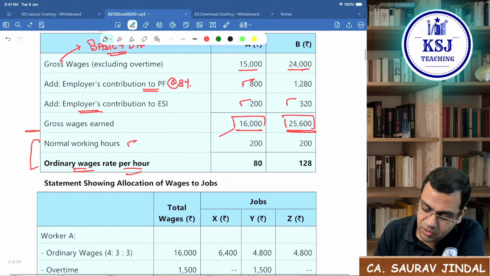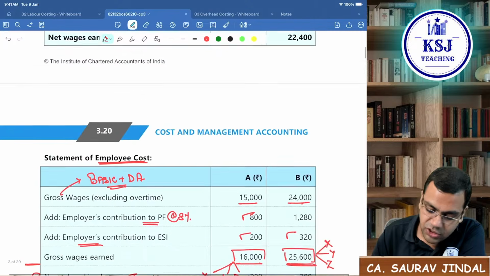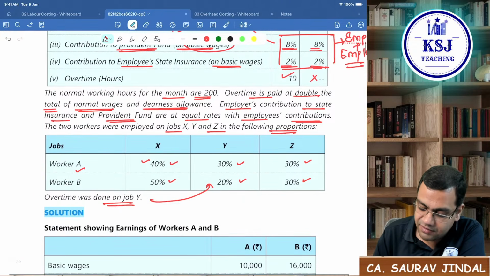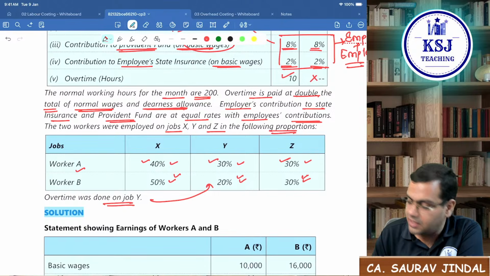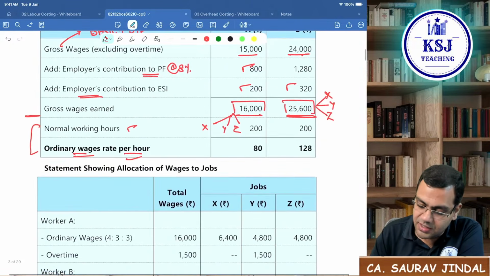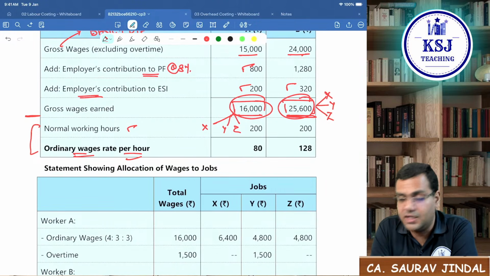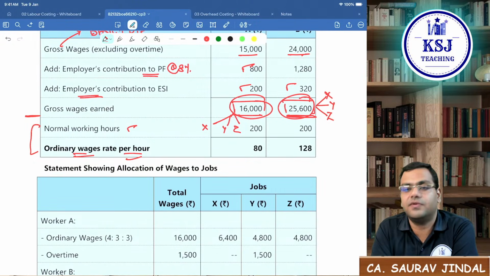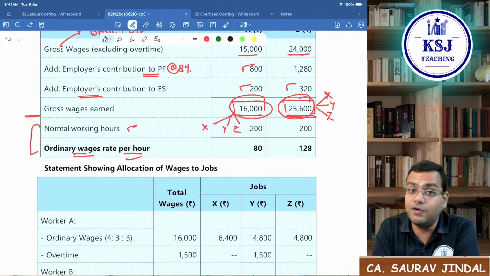This is to be distributed between job X, Y and Z. In which ratio? This is the ratio which is given: 40%, 30%, 30%, 50%, 20% and 30%. So in this ratio you will distribute these wages which we have earned, which is the cost for the employer. Now there is one more thing, that is the overtime.